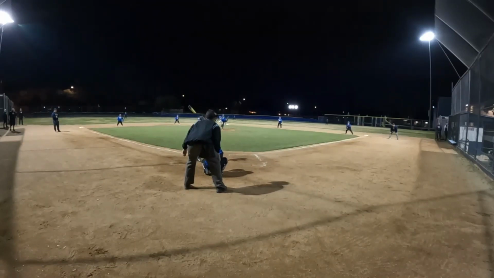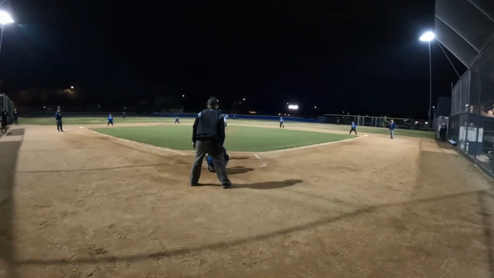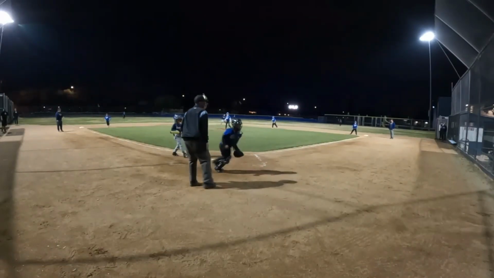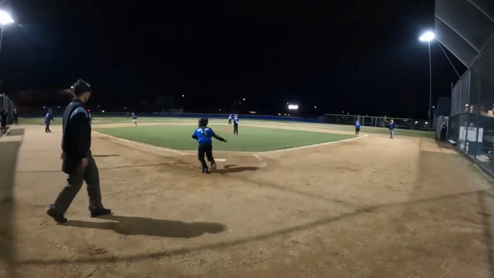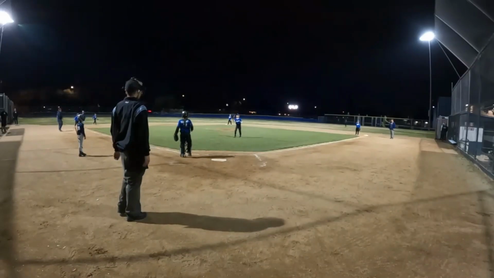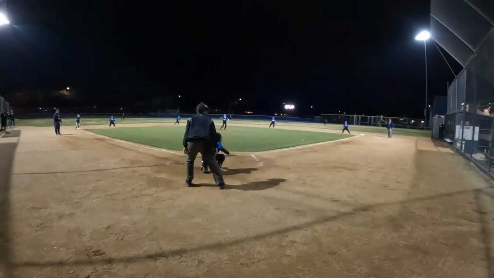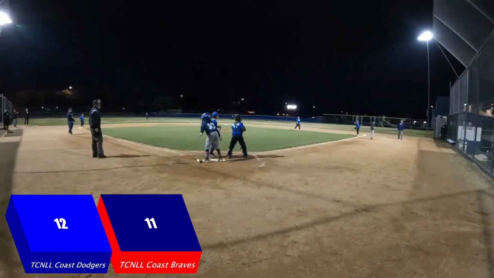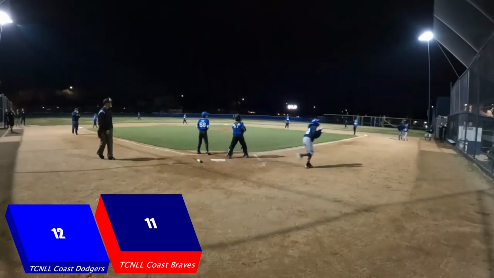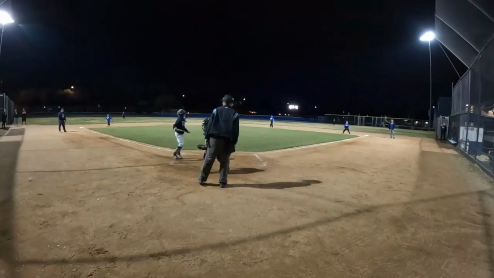Here's the next pitch to B. That one is fouled off. Here's the pitch. Outside. Gets by the catcher. So Nathaniel takes off to third. No play at third. Here's the next pitch. And that one is grounded to first and picked up by the first baseman. But one run does score. So 11-12. Dodgers lead it.